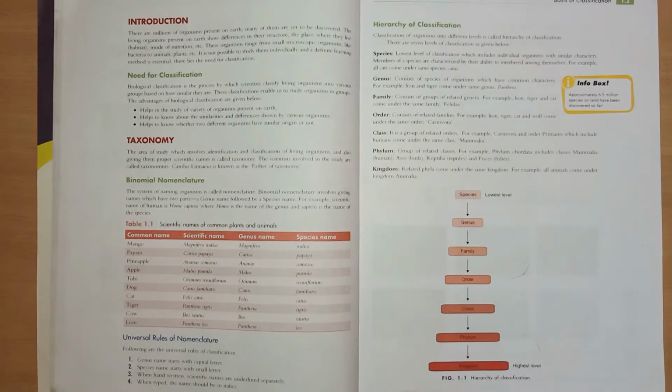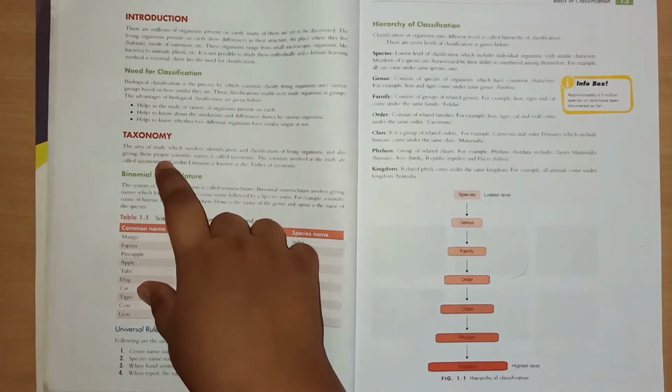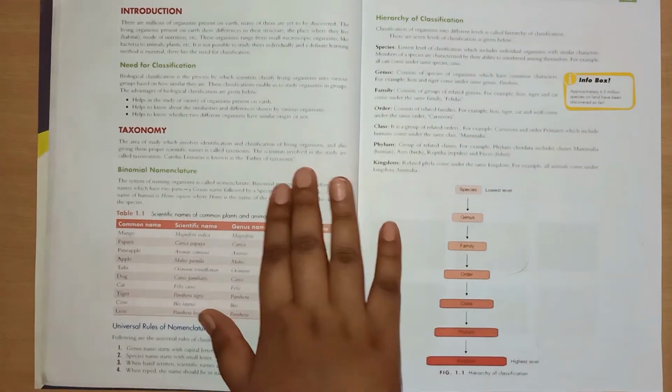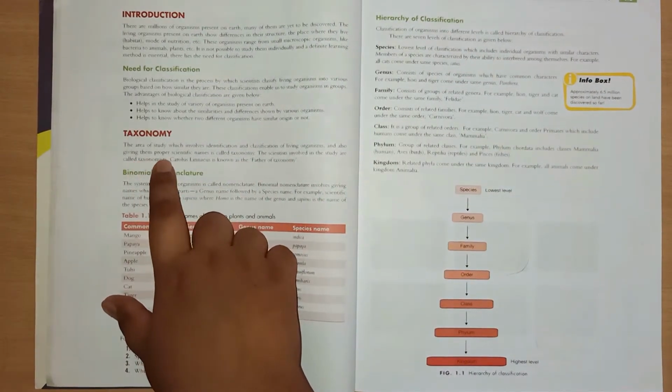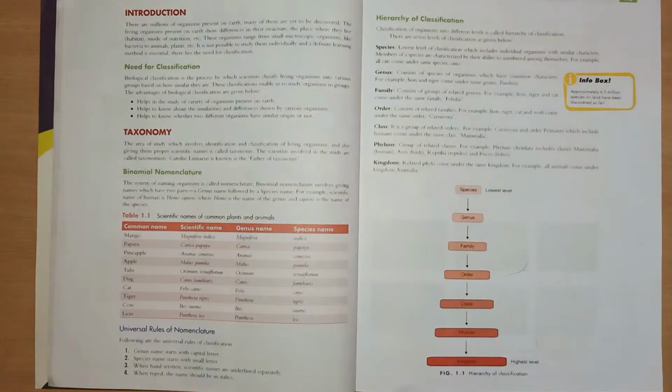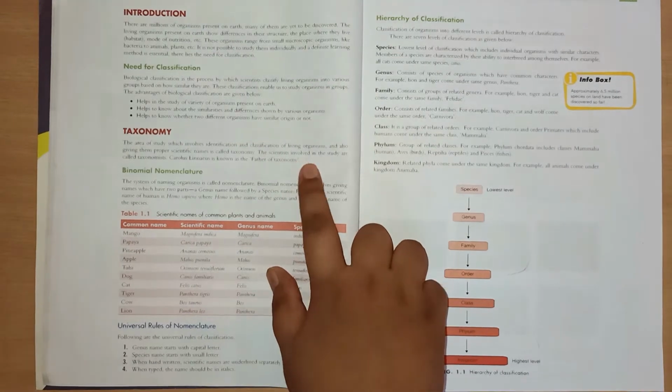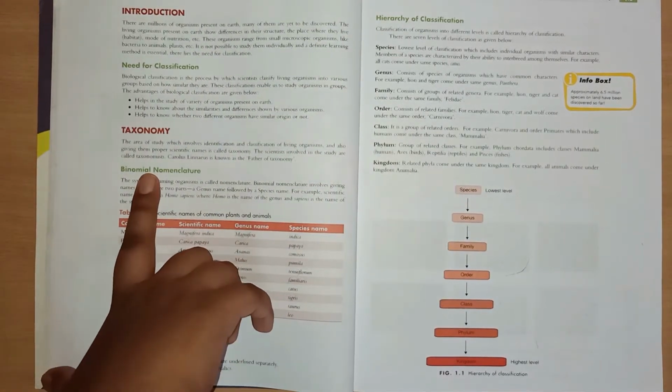Let's see further. Taxonomy: the area of study which involves identification and classification of living organisms and also giving them proper scientific names is known as taxonomy. So now they are telling us about taxonomy. The scientists involved in the study are called taxonomists.